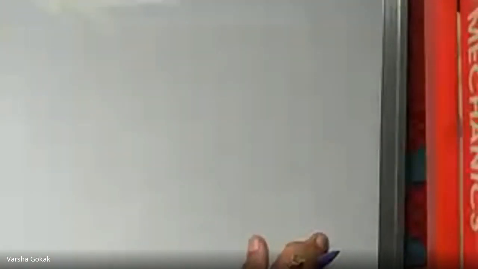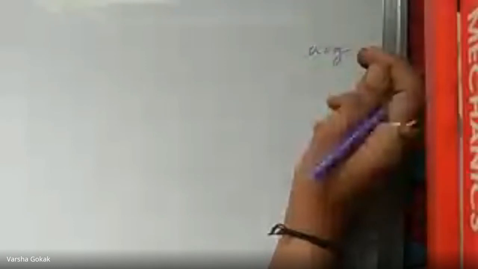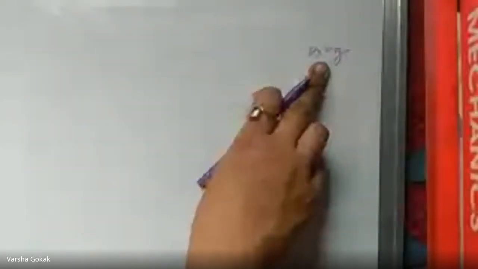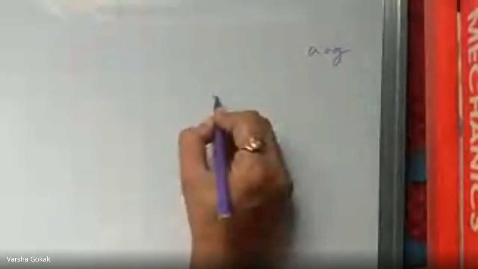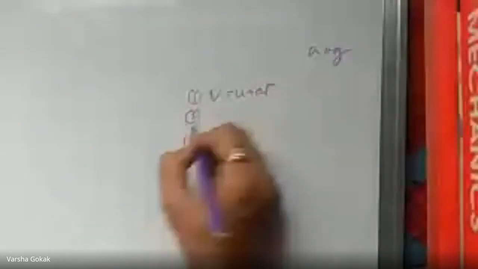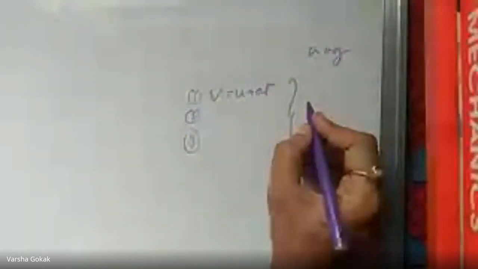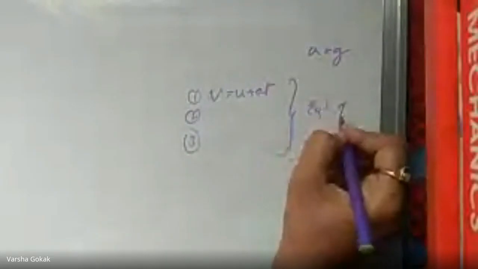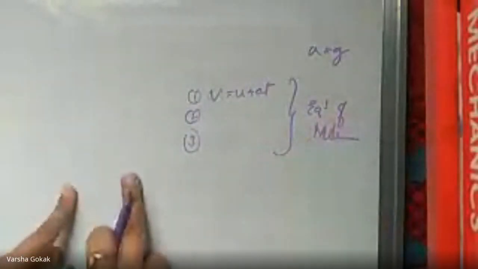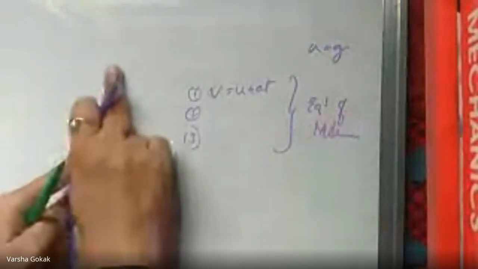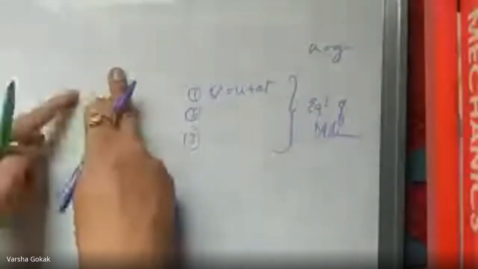So you have motion under gravity using those equations of motion where a becomes equal to g. Now this was motion under gravity, so a became g. When first I wrote the three equations, that is v equal to u plus at and all the three equations, I said these were all related to equations of motion. So what are the types of examples that fall over here? Two cars going with so and so speed, find the time required for the other car to overtake.